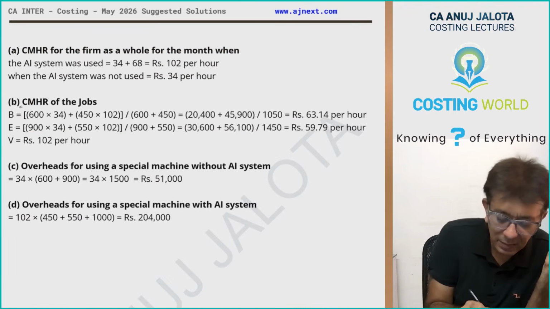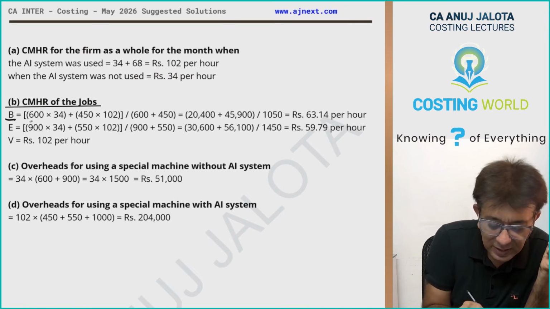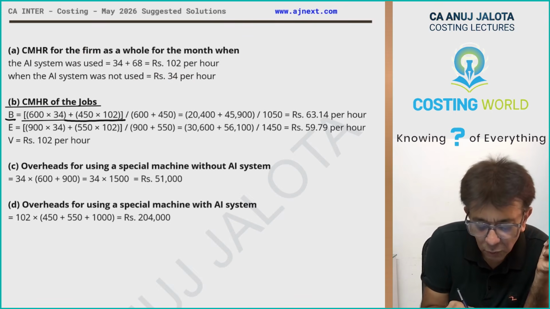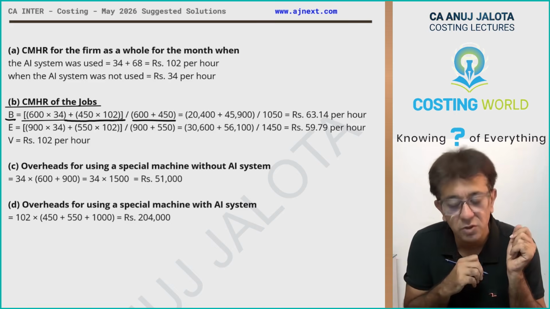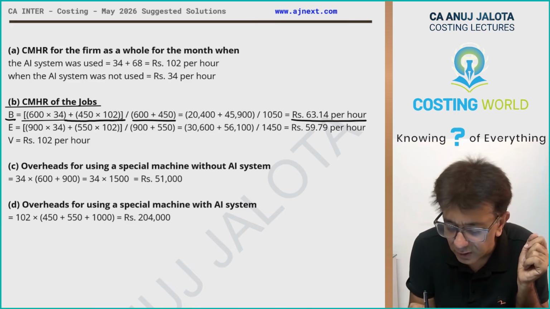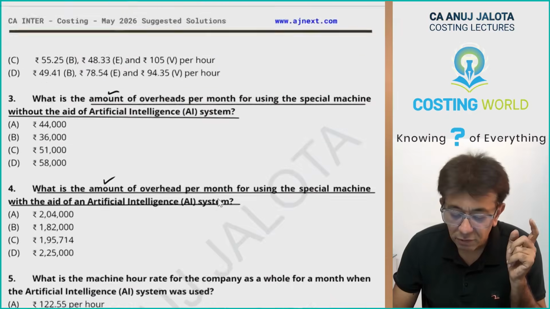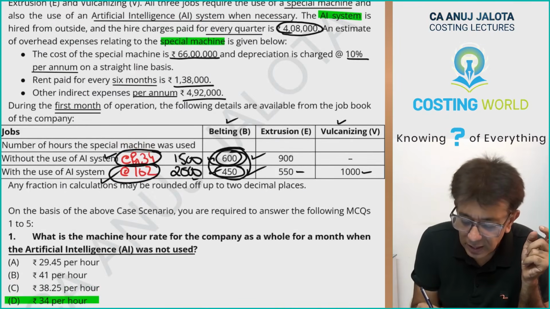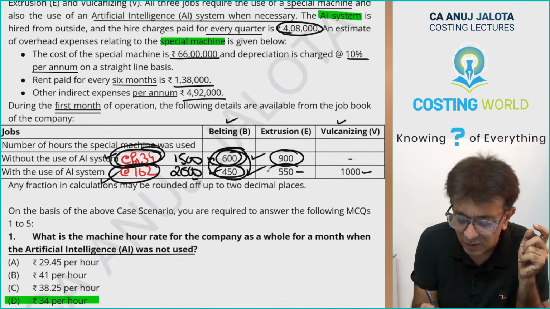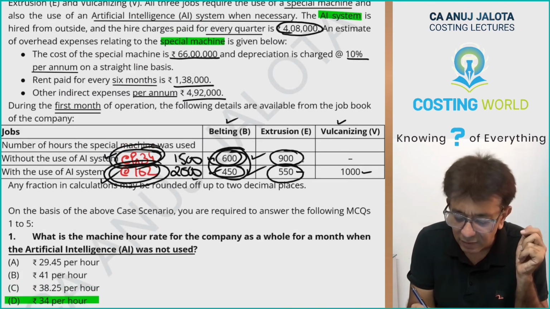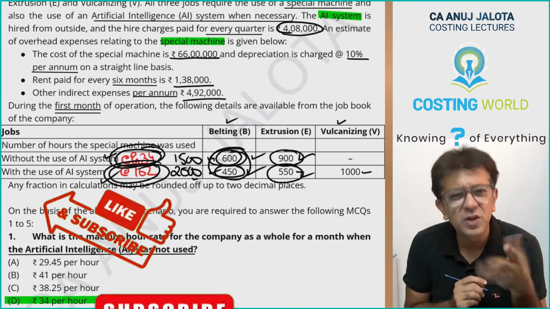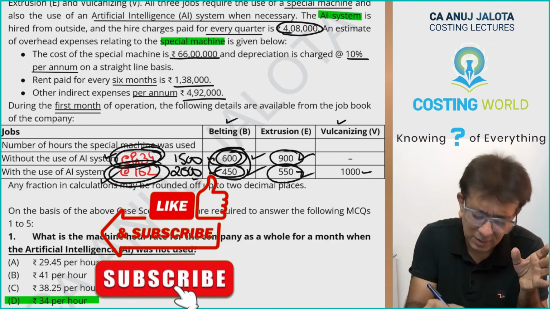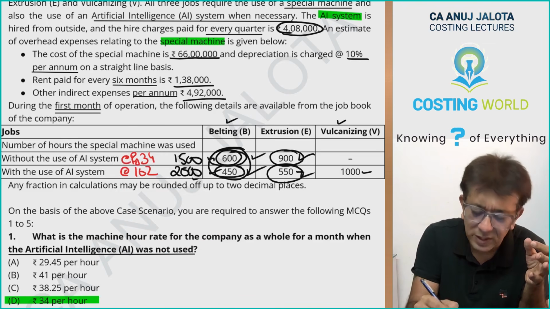See, CMHR for the jobs, the first one: 600 into 34 plus 450 into 102, divided by the total number of hours, that is 1050. So it will be coming to 63.14. For the second one, it will be 900 into 34 plus 550 into 102 divided by this plus this, that will be 1450. For the last one, honestly, it is not needed. Somebody can still be doing the same thing, although it is very simple.